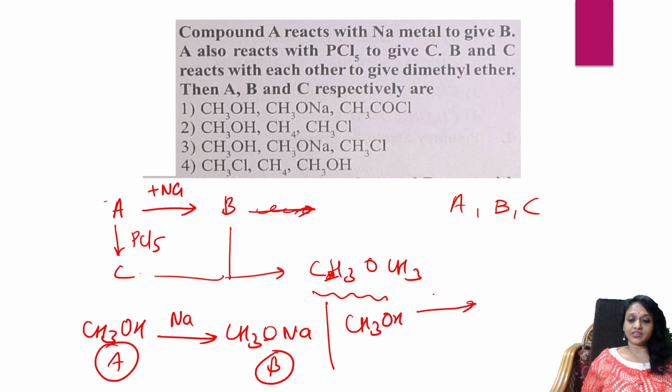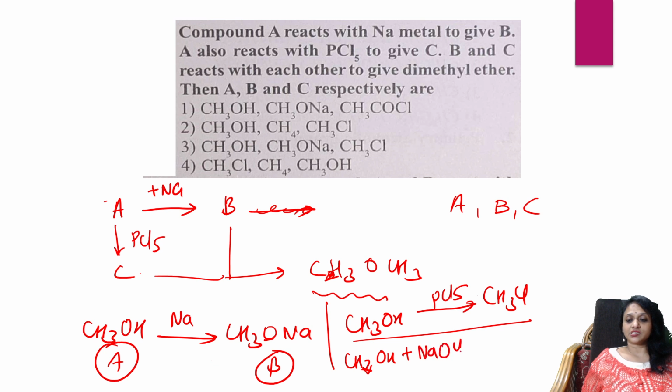CH3OH reacts with PCl5 to release what? POCl3 plus HCl, and Cl forms methyl chloride. This is also done. Then they said A and B react. CH3OH plus NaOCH3. What will I get, students? I'm going to get dimethyl ether. Easy. So I have written the reaction down.